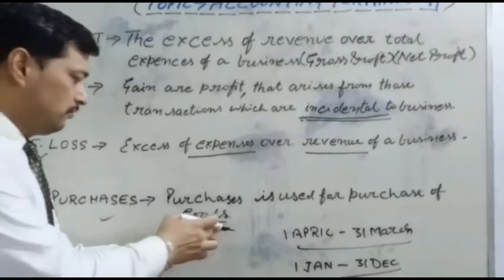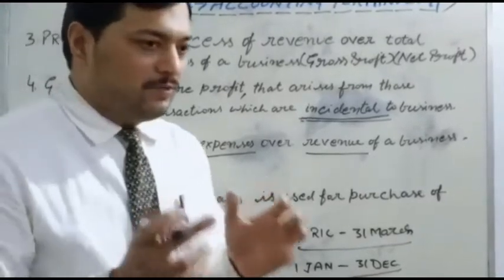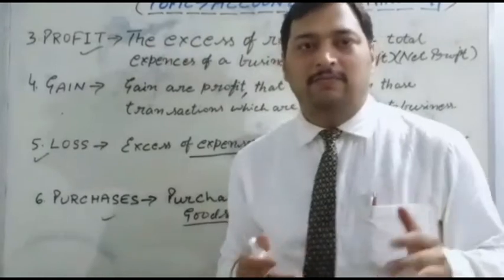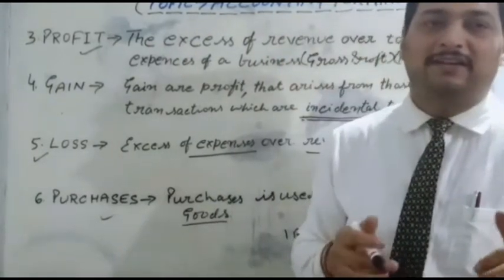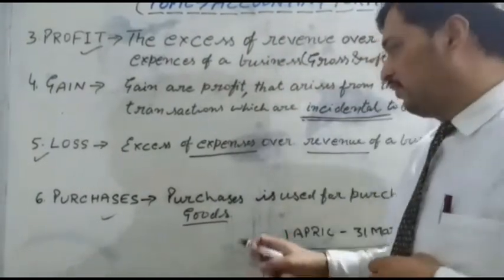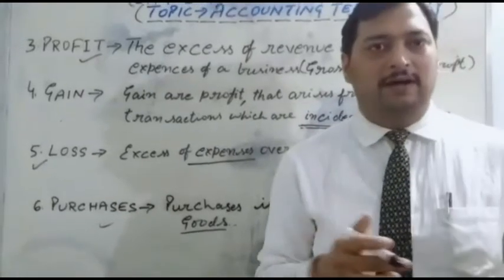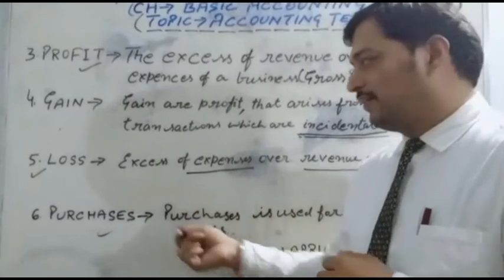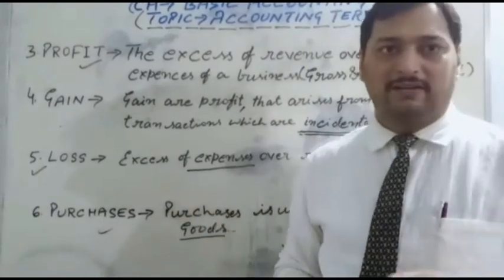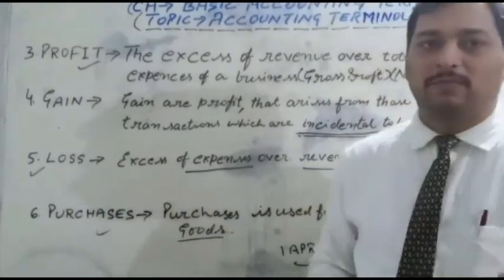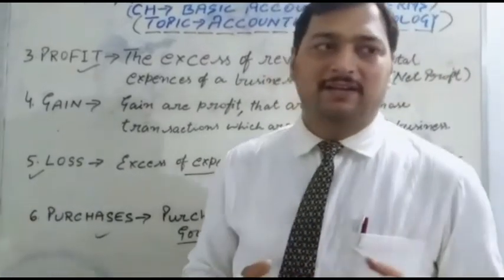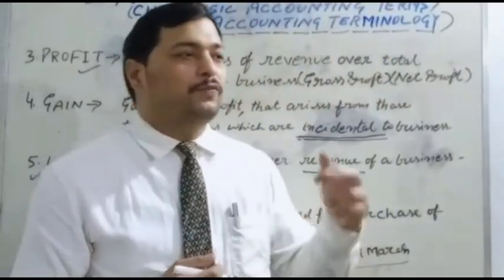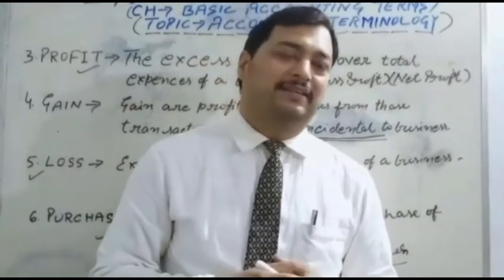So goods is a product which the firm sells and deals in. When the firm buys or purchases the goods, it is called purchases. Is my point clear? When the firm purchases raw material for converting into finished goods, it is called purchases.